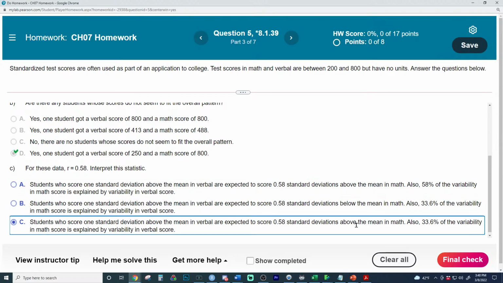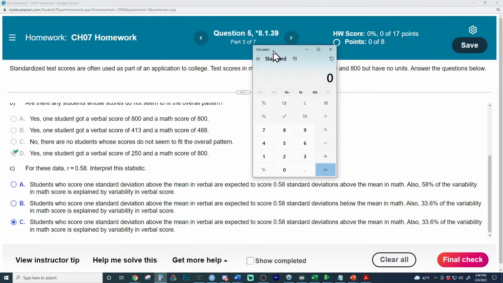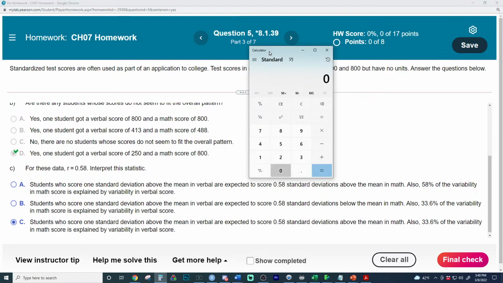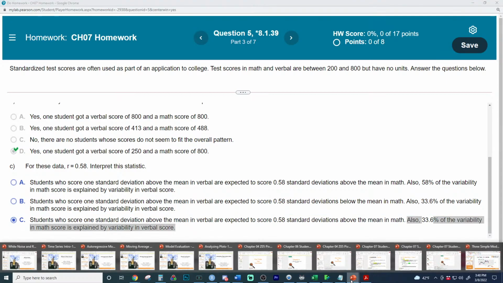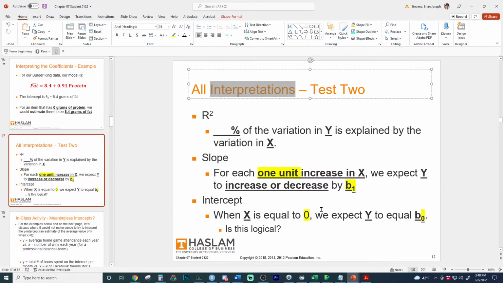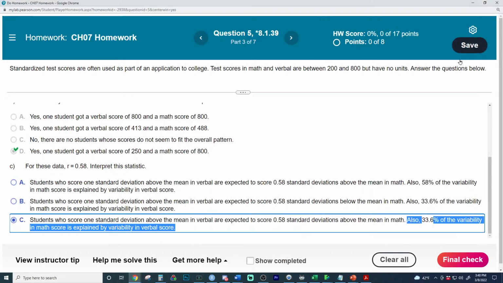And then last but not least, we see that they're squaring it. And this is a key thing. Now, this is how to interpret R squared. If we take correlation right here and square it, we get the value of R squared, which is the variability in Y explained by the variability in X. This is what we were practicing yesterday. So if we go look at our notes from yesterday, when we were doing interpretations of R squared: blank percent, and I usually say variation, blank percent of the variation in Y is explained by the variation in X. You get the same sort of sentence right here. Blank percent of the variability in Y is explained by the variability in X.